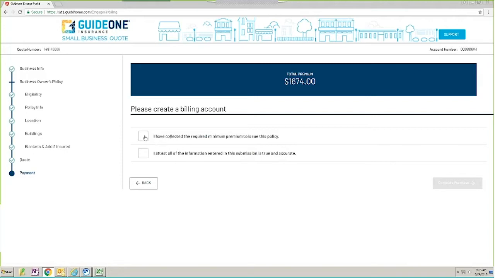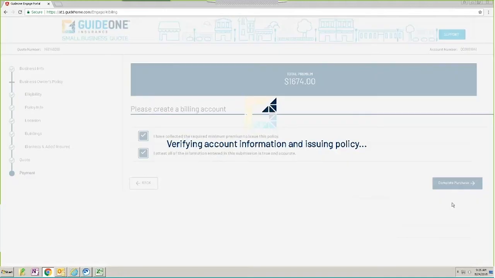So what you do need to do on this screen is that you acknowledge that you have collected that required minimum premium to issue the policy, and then you attest that everything that you told us is true and accurate on the submission. Once you click both of those, the very last thing that you need to do is complete purchase. So we'll click the complete purchase button.